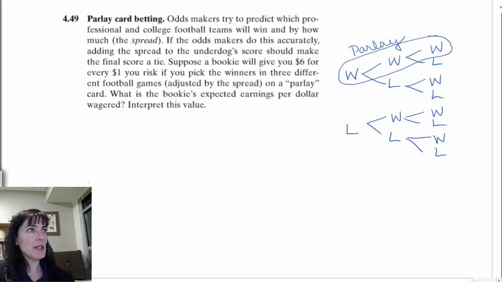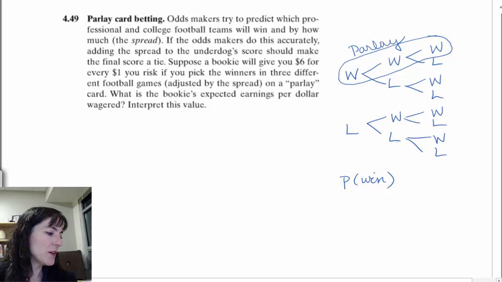The other thing we need to think about is the probability of you winning the bet, which is 1 possibility out of how many there are. So we can look here, we have 1 possibility, 2, 3, 4, 5, 6, 7, 8.